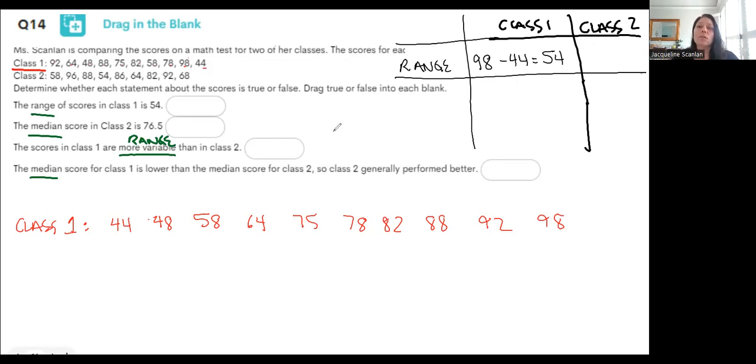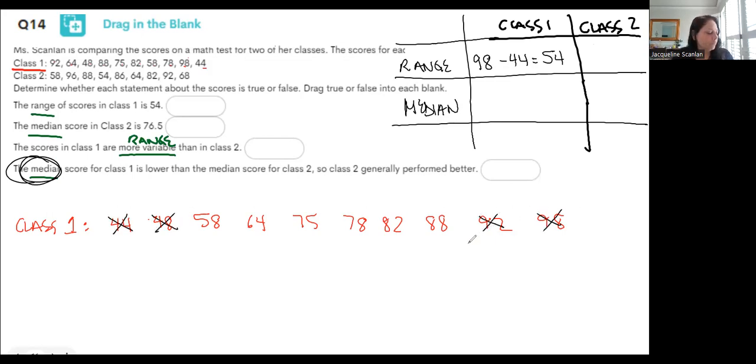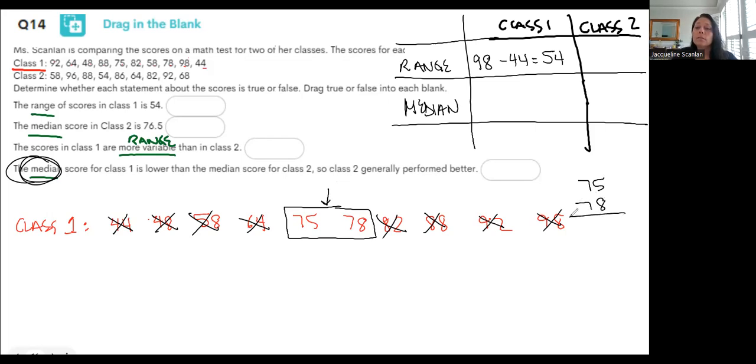Okay, so the range is 98 minus 44, biggest minus smallest. I can also now find the median, which is the second thing that they asked me to find on this question. Okay, so the median I'm going to do outside in, crossing numbers out till I get to the middle. Okay, I don't know what's right in between 75 and 78. So I'm going to add them together. I get 153. I then divide it by 2.